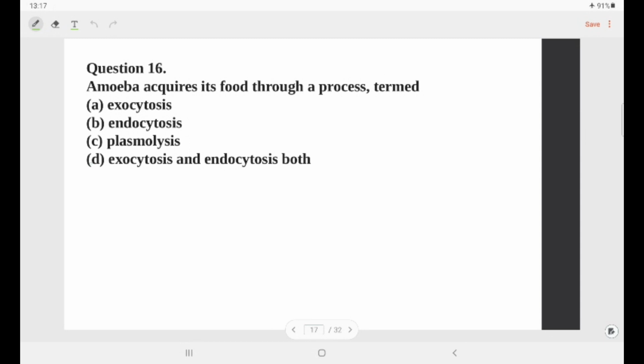The question says, amoeba acquires its food through a process termed as, options are exocytosis, means the contents are given out of the cell; plasmolysis, means the cytoplasm shrinks; D is exocytosis and endocytosis both. Endocytosis. So endocytosis is the process by which the amoeba acquires its food by extending its pseudopodia.